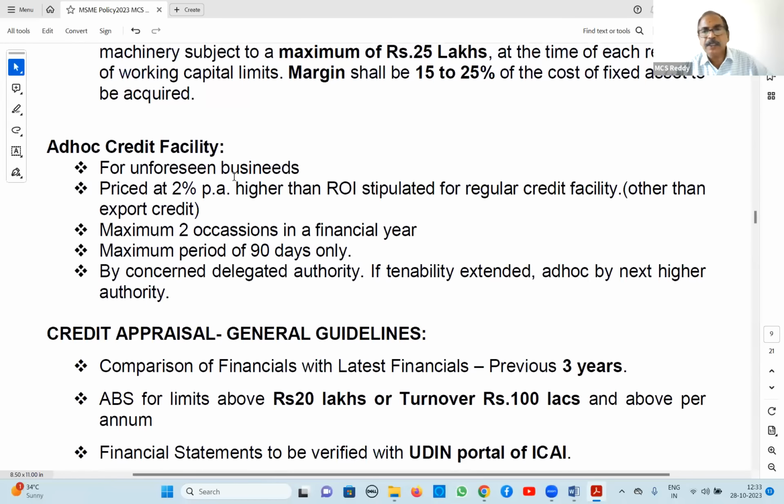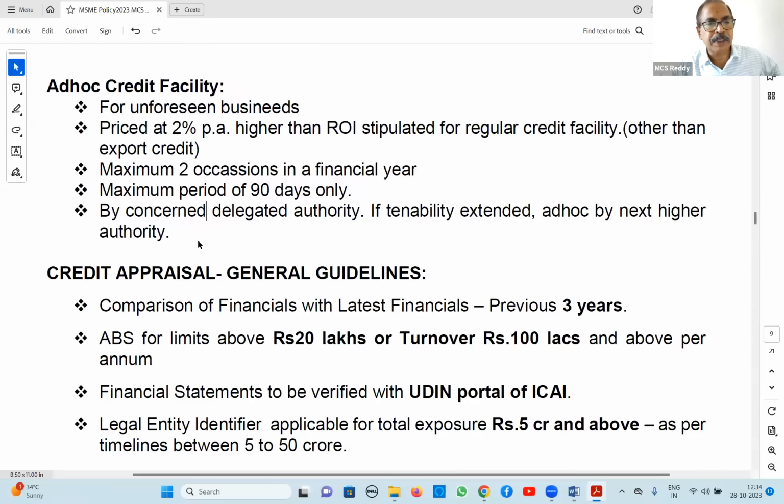Ad hoc credit facility, normally 2 occasions in a financial year, we will sanction. Maximum period of 90 days. 2% additional higher rate of interest we will charge. For exports, no additional rate of interest. Right? This is about ad hoc credit facility.